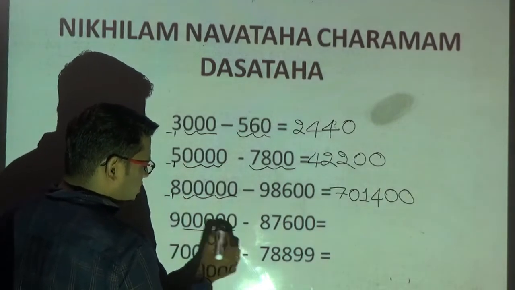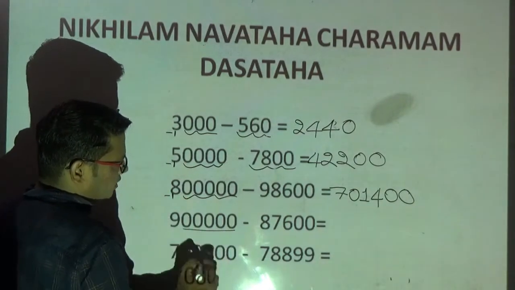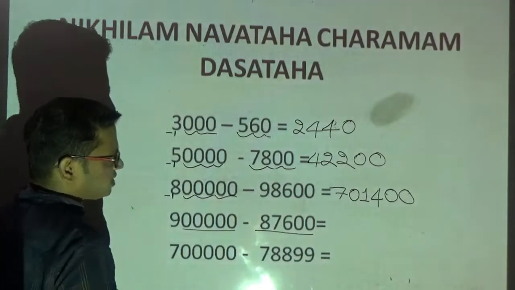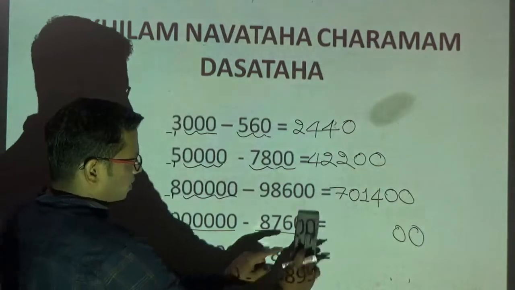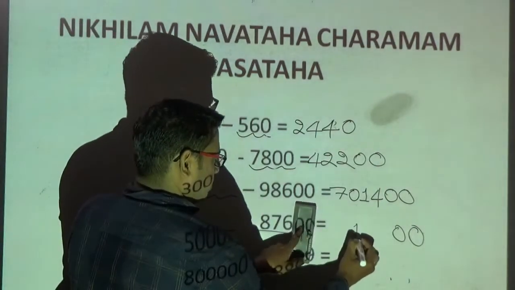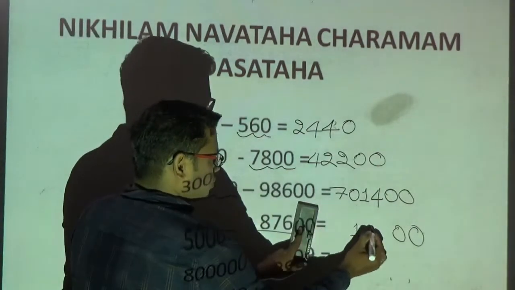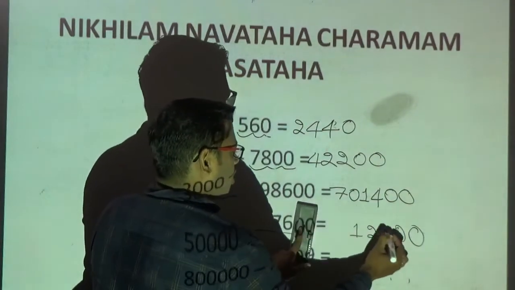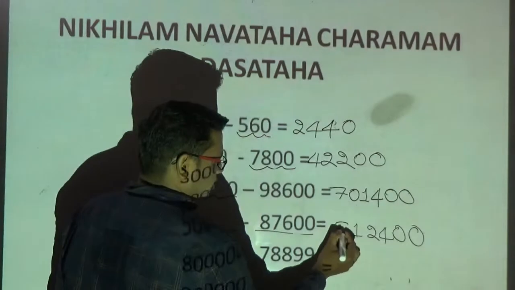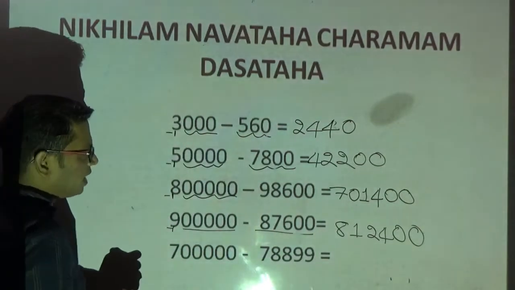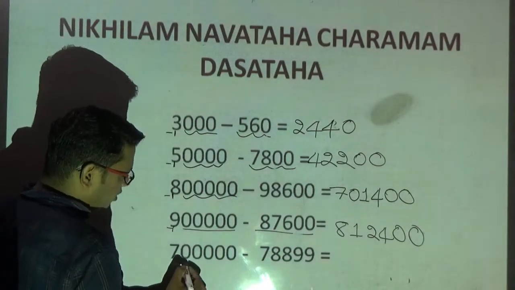Count how many zeros I am having. I am having 5 zeros. How many digits am I having? 5 digits. Kindly ignore these 2 zeros right at the extreme right. Okay. 9 minus 8, 1. 9 minus 7, 2. 10 minus 6, 4. Here I am having 9. 9 minus 1, 8. So the answer for this question is 8,12,400. Okay, we'll go for the next question.